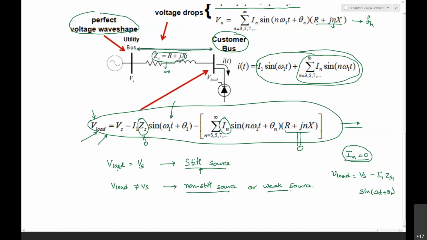It is not a weak source, because with a weak source, any load disturbance would cause much more variation in the voltage. But it is not a stiff source either. In general, we maintain something intermediate between a stiff source and a weak source. Basically, the definition of voltage versus harmonics is that we have distortions, or harmonics, in the voltage because of the current harmonics.